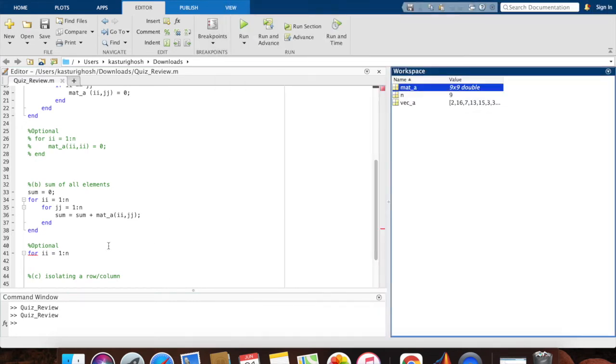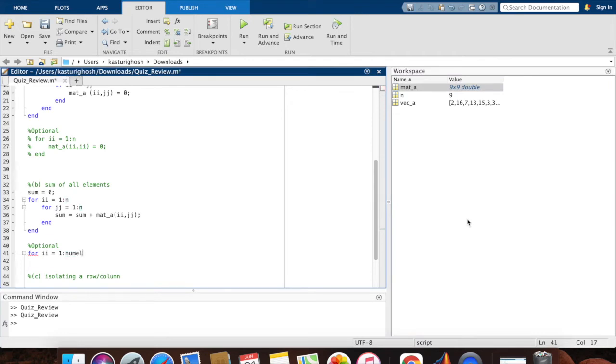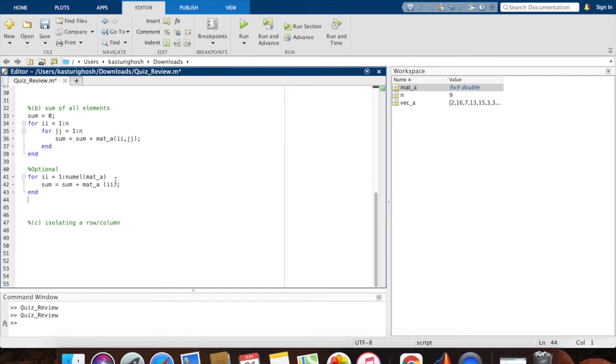So here, instead of 1 to n, I need to use the numel function, okay? Because numel gives you the total number of elements in a matrix. So here, I would loop from 1 to numel of mat A, and then I would say sum equals sum plus mat A of just a simple ii. End. Okay. So both of these codes will give you the same results and they are both interchangeable. They're the same thing. Pick whatever you're more comfortable with. Just make sure you know the difference between the two.